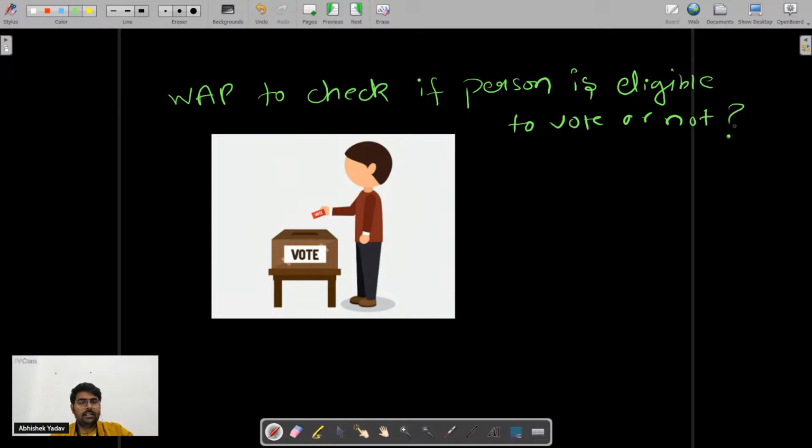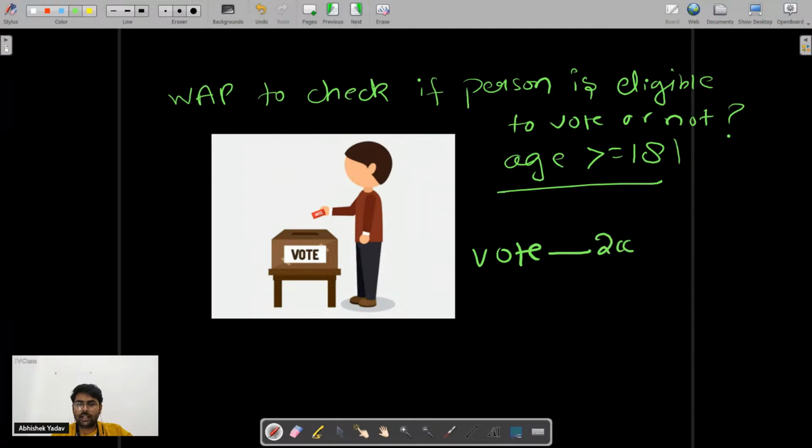The condition for eligibility is that the age should be greater than or equal to 18. If the person is eligible to vote, I have to print yes, the person is eligible to vote, else I have to print not eligible to vote, right? So this is the problem statement. Again, in this problem statement you can see that in order to vote, we have two choices, that is either he can vote or he will not vote according to the age, okay?